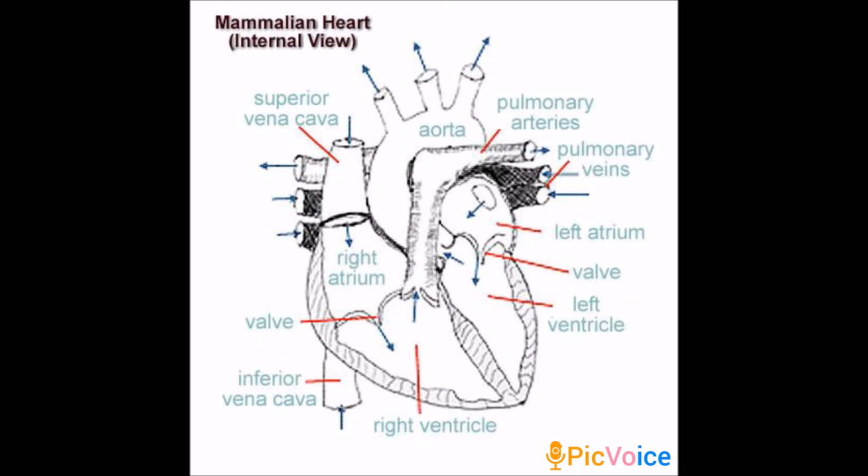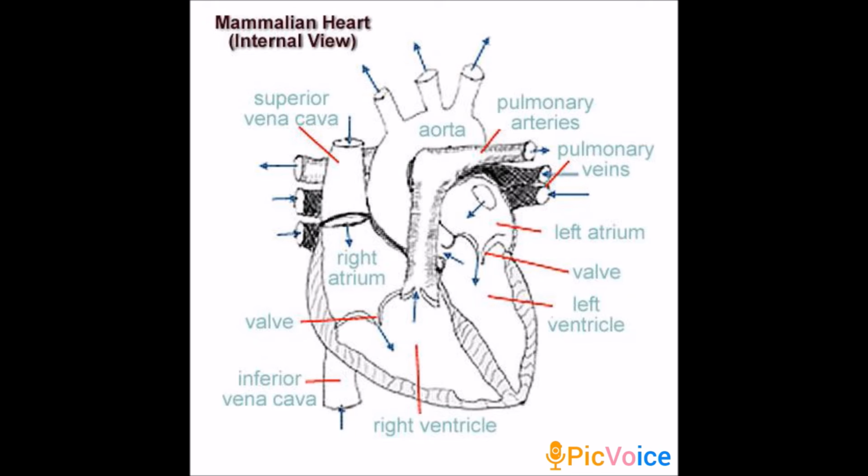Understand? After that, the right auricle receives the deoxygenated blood through two superior vena cava and one inferior vena cava. In the picture you can see the right auricle receives deoxygenated blood through two superior vena cava and one inferior vena cava, from all parts of the body.